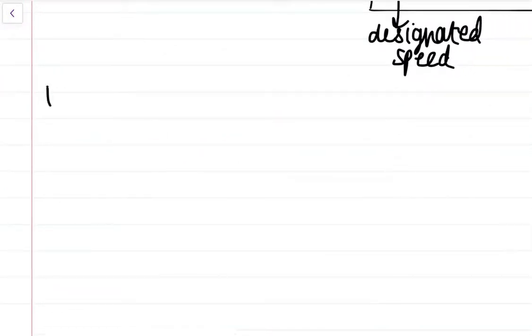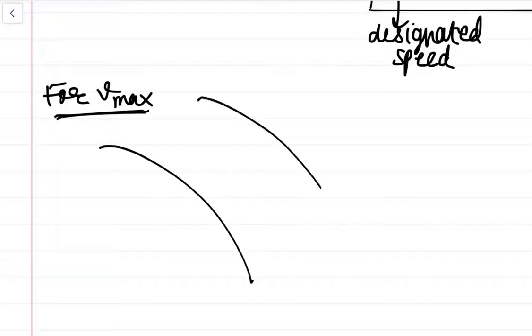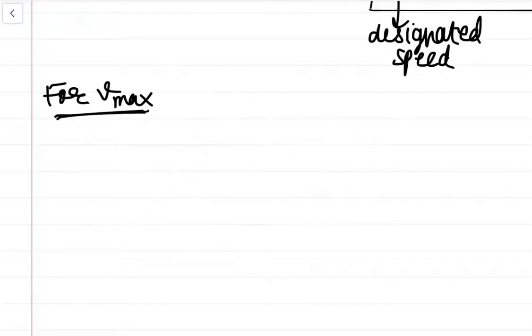So for Vmax, what will happen? Now friction will act, because as I told you, if a car moves faster than the designated speed, then obviously friction will act. Let's first draw the free body diagram.